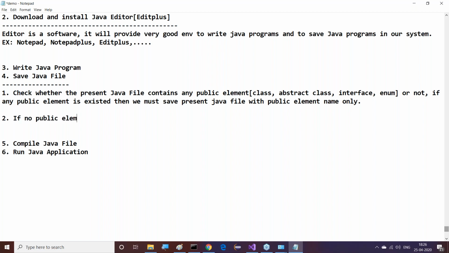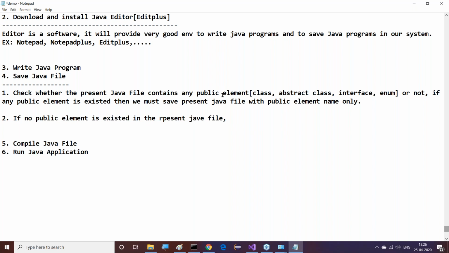If no public element is available in the present Java file, that means no class is public, no abstract class is public, no interface is public, and no enum is public. No public element exists in the present Java file. Right, sir.